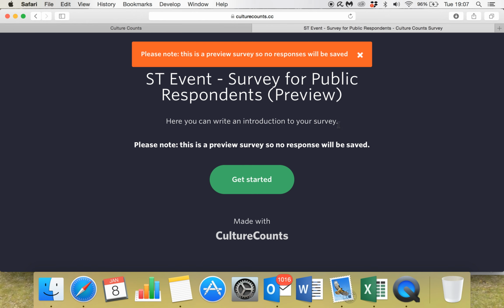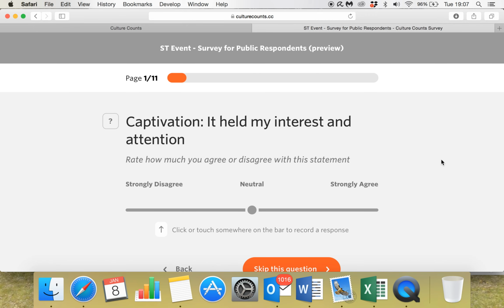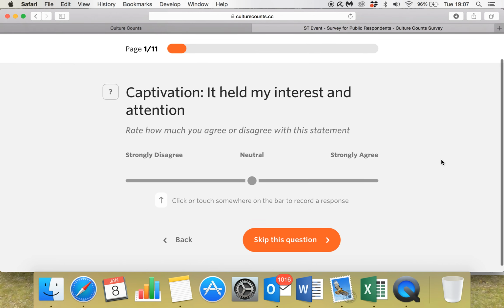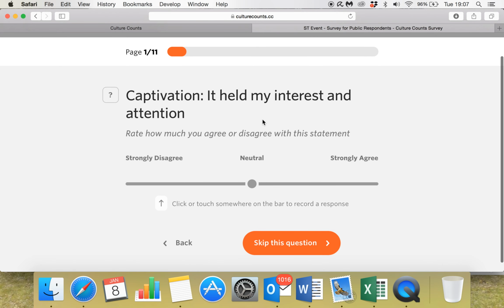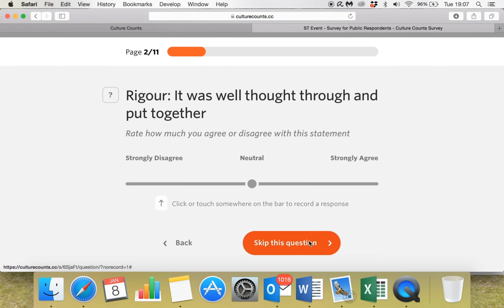Now, if this were a live survey, and if I had done this, you would have a logo up the top here. You've got your introduction. Now, I just want you to see how clear it is for the respondent. It's very clearly laid out, and all they need to do is to click on the bar to record their response. And you'll see that the icon down here has changed to green and says next page.